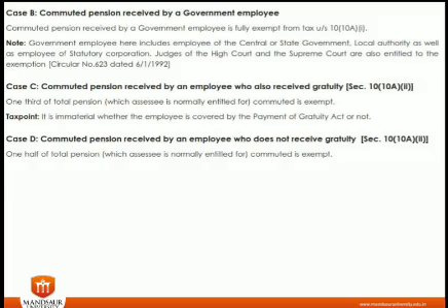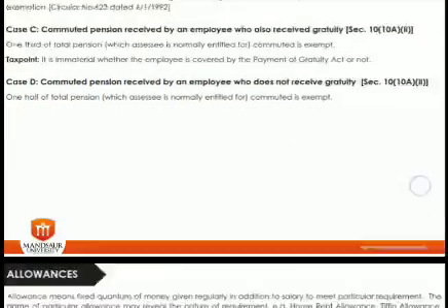Now as per the rule, one half of the pension, that means 7.5 lakh rupees, is exempted under the Income Tax Act, and on the rest 7.5 lakh I have to pay tax accordingly as per the rules, right? So here the pension is clear.